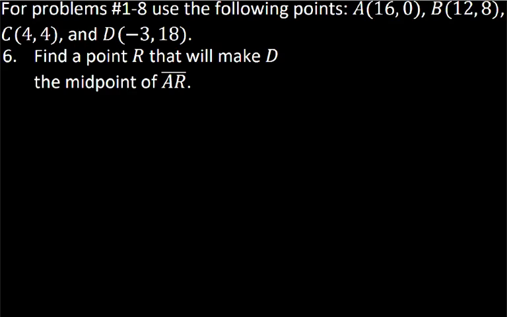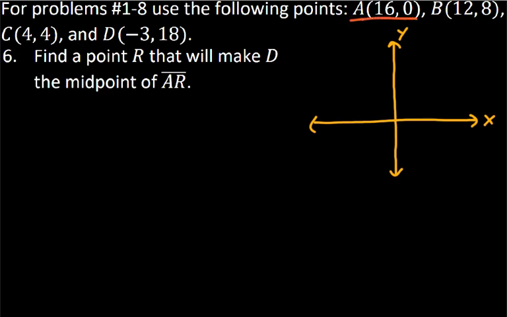For this problem, we are going to be finding a point R that will make D the midpoint of segment AR. So we can think about this on a coordinate grid like this. So here's our x-axis and our y-axis. And the point 16, 0, it's going to be way out here, say 16, 0 right there. And the point D will be -3, 18. So that's going to show up like, let's say, right there is D.